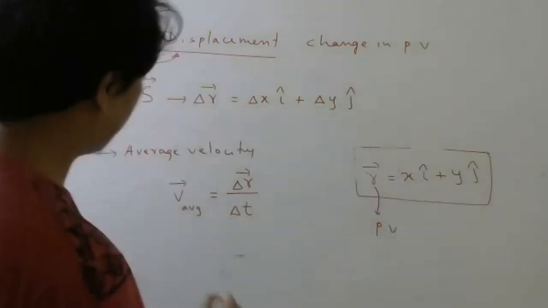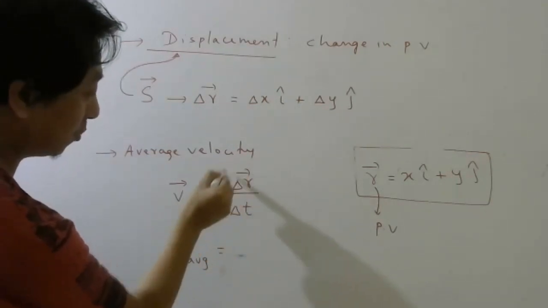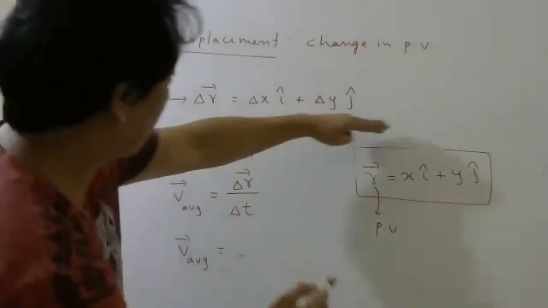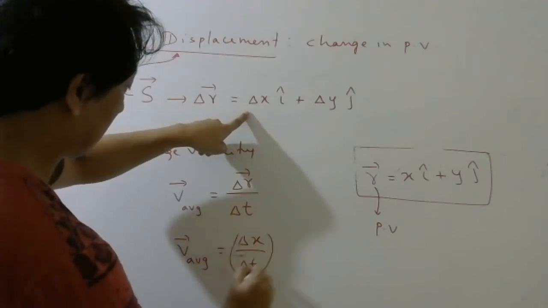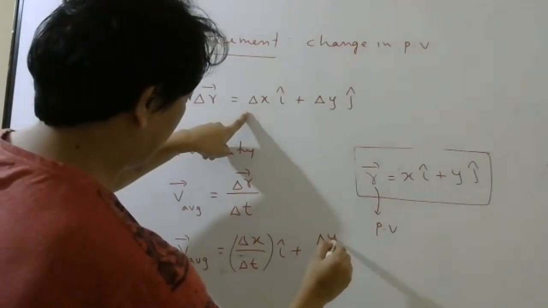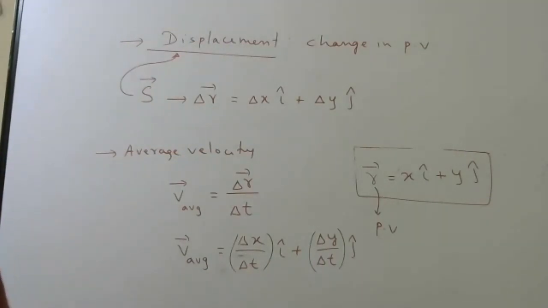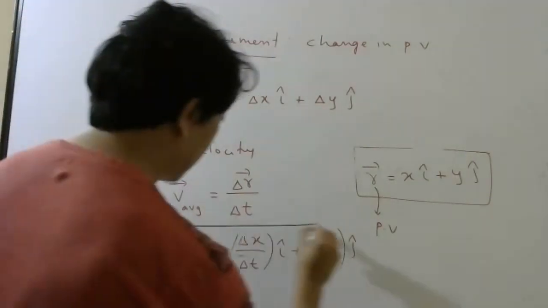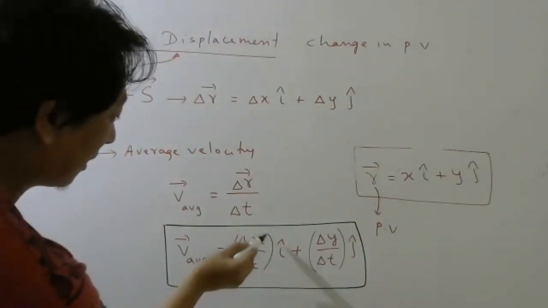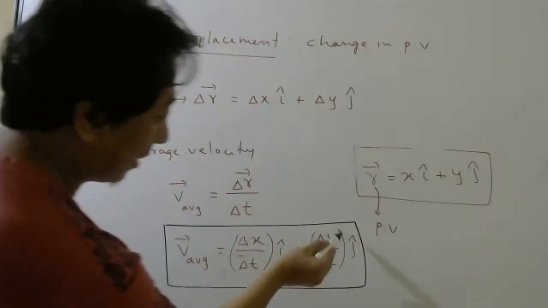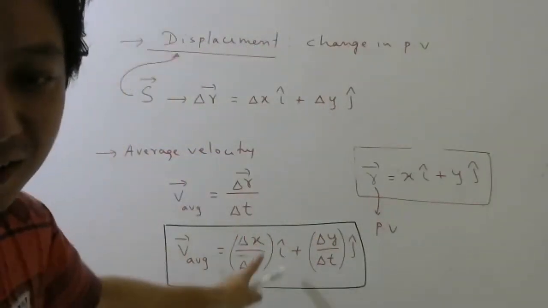So if I divide this by delta t, what will I get? Numerator is displacement, this one. Now you divide by delta t. So you will get delta x by delta t i cap plus delta y by delta t j cap. So this is how you can find average velocity in 2 dimensions. Basically what we have to do is find average velocity along x, average velocity along y. Yes or no, students? This is your average velocity along x.